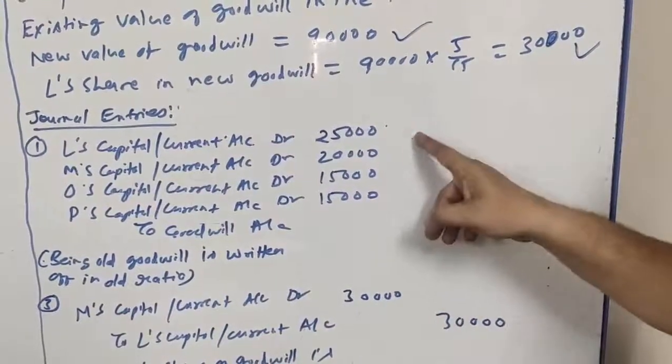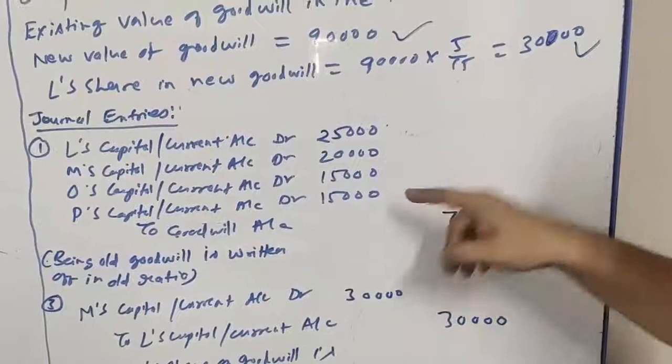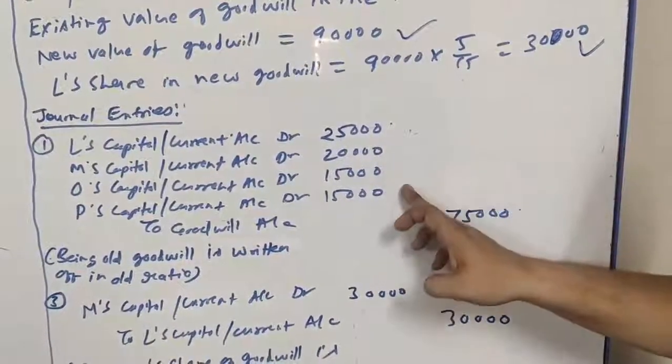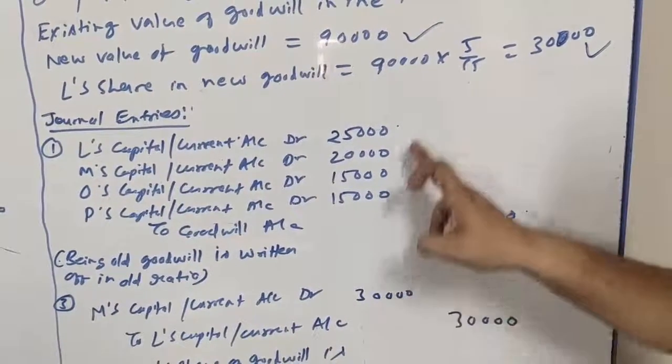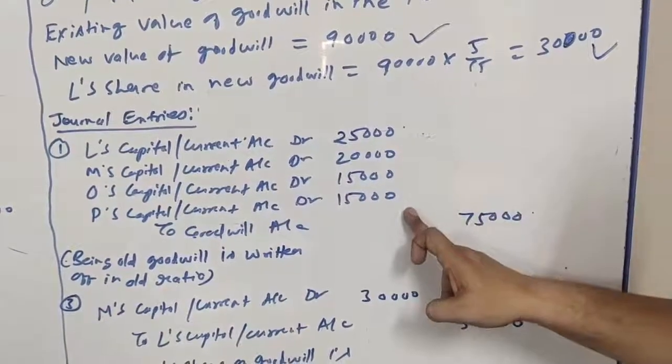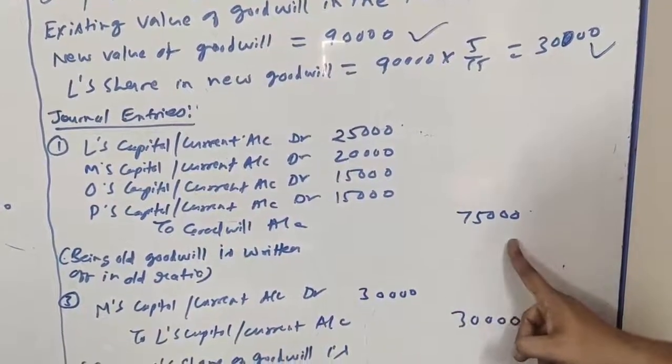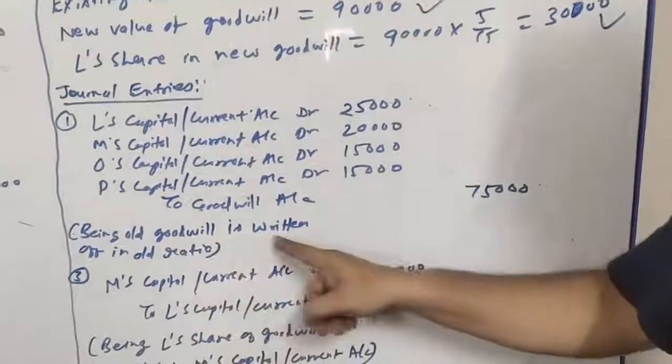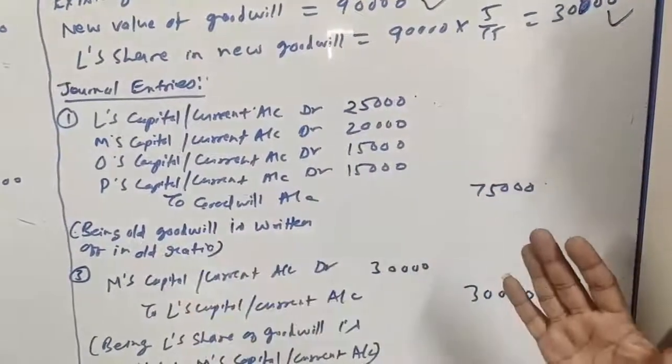The ratio was 5:4:3:3, so accordingly the amount is debited: 5 by 15, 4 by 15, 3 by 15 and 3 by 15 of 75,000. Being old goodwill is written off in old ratio.